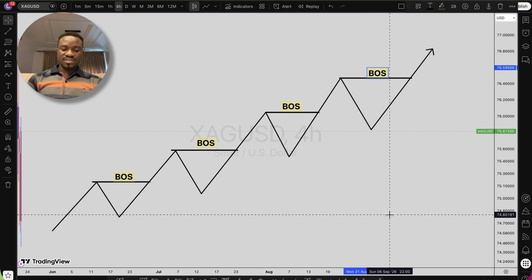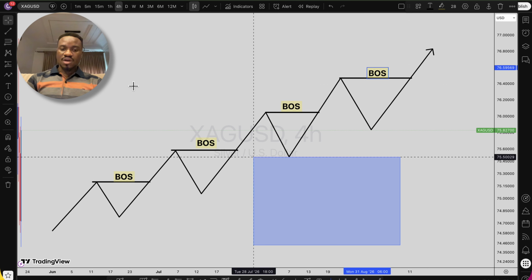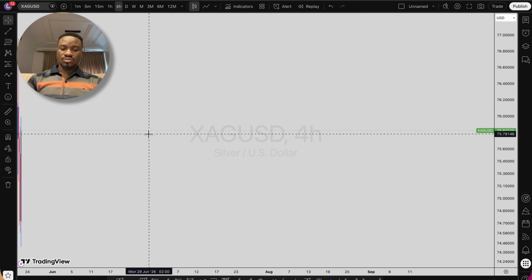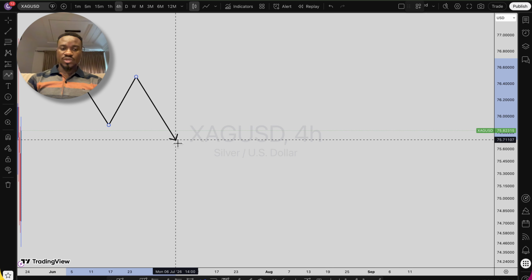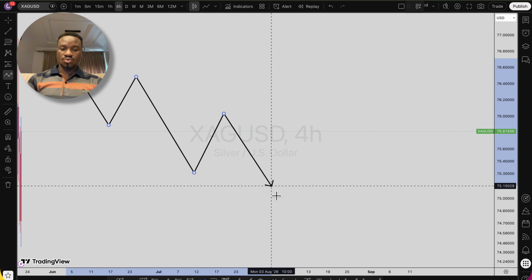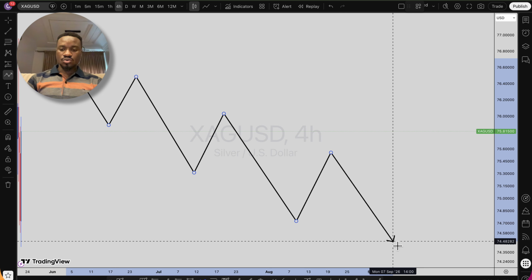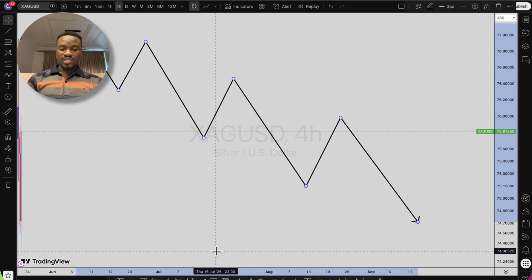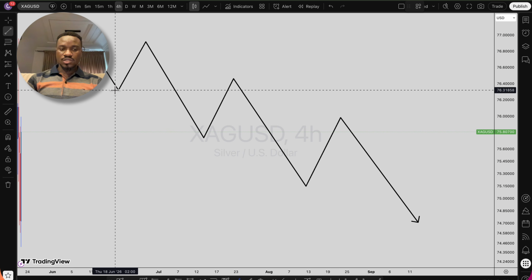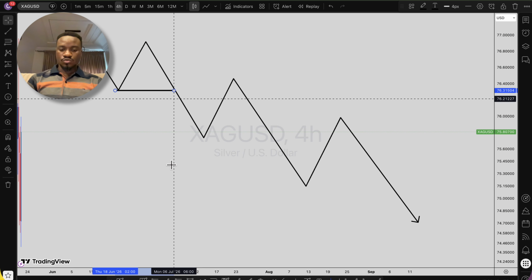Now, let's reverse the case for a downward market structure. In a downward market structure, we have price going down like this. We have what we call lower highs and lower lows. This is a bearish market structure. So whenever price breaks the lows in this market, that is what we call break of structure.